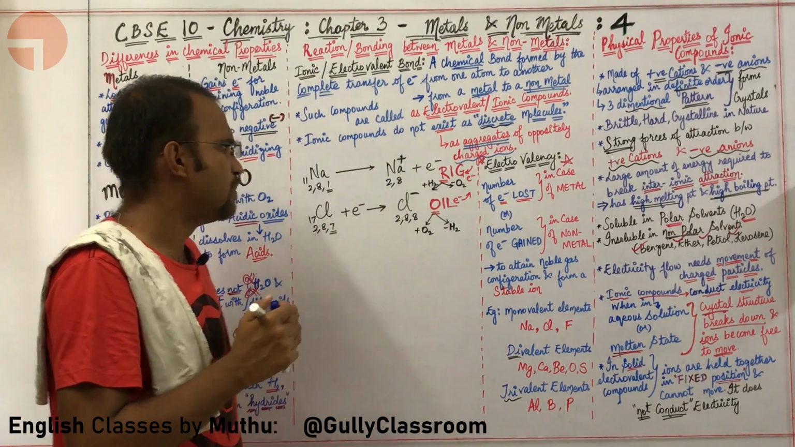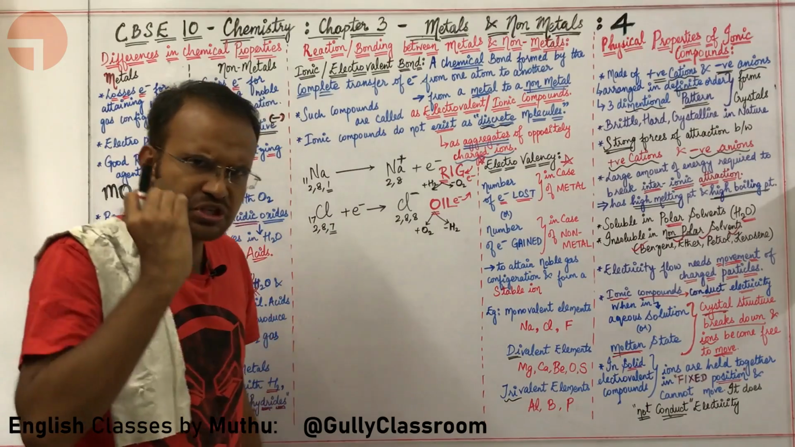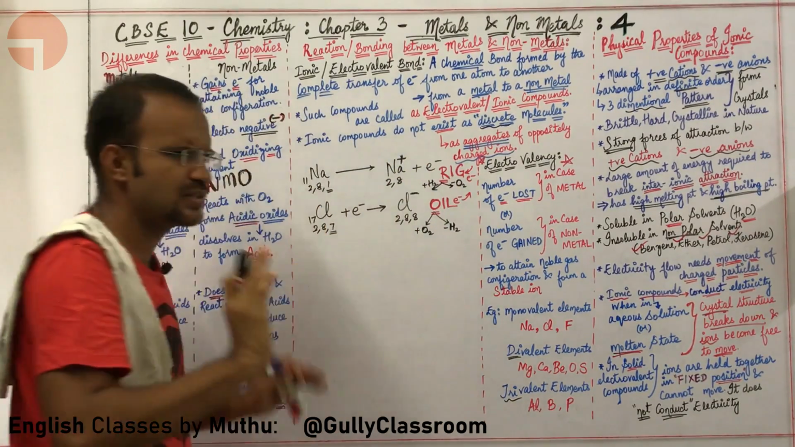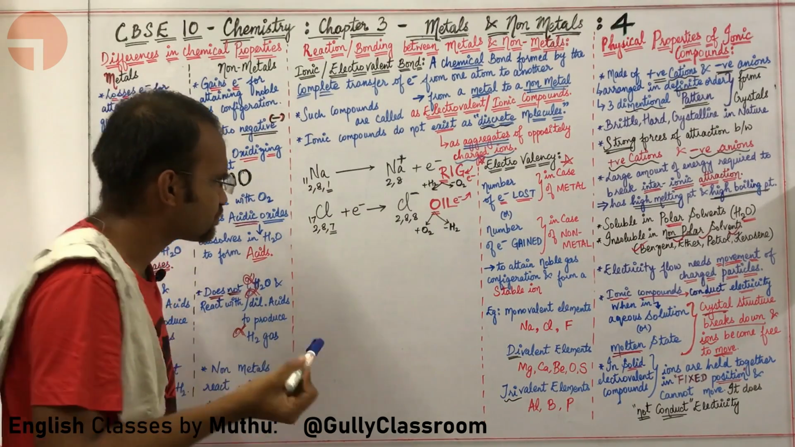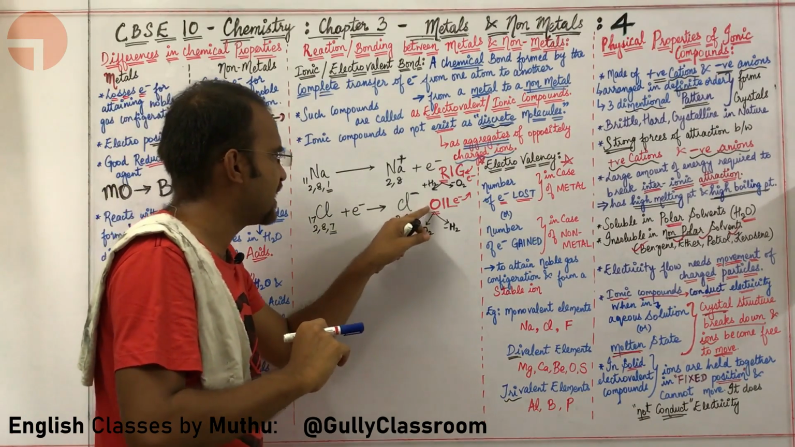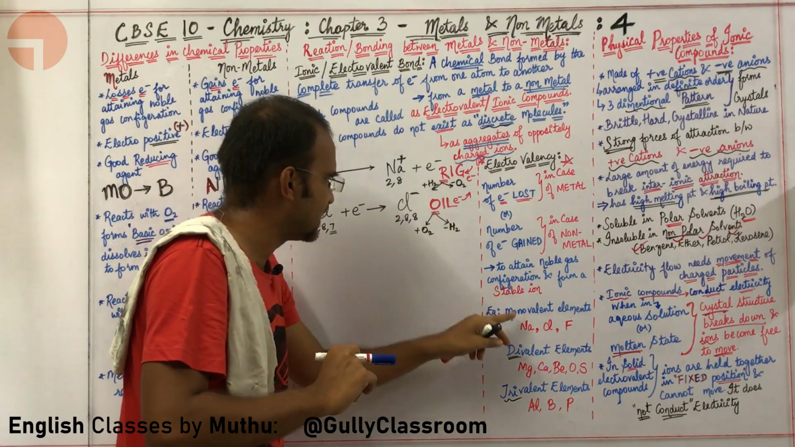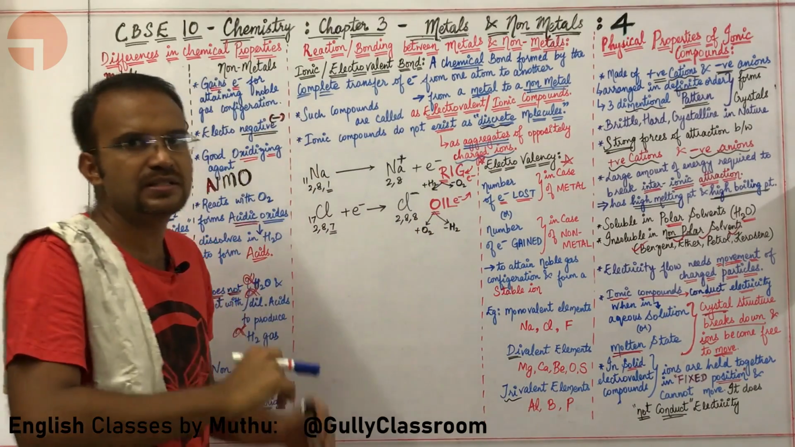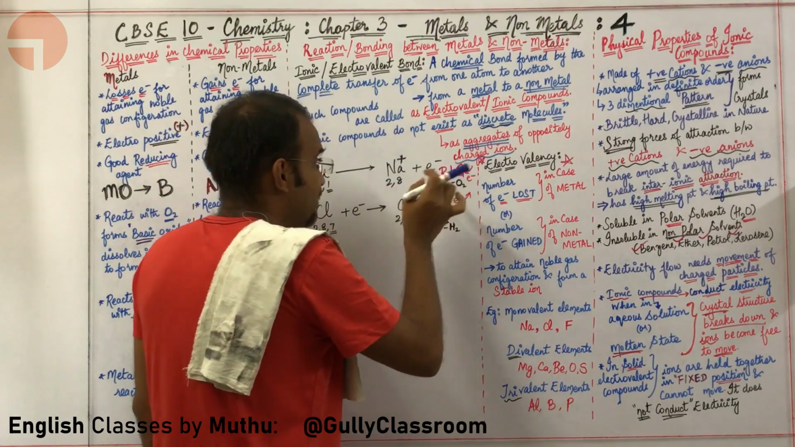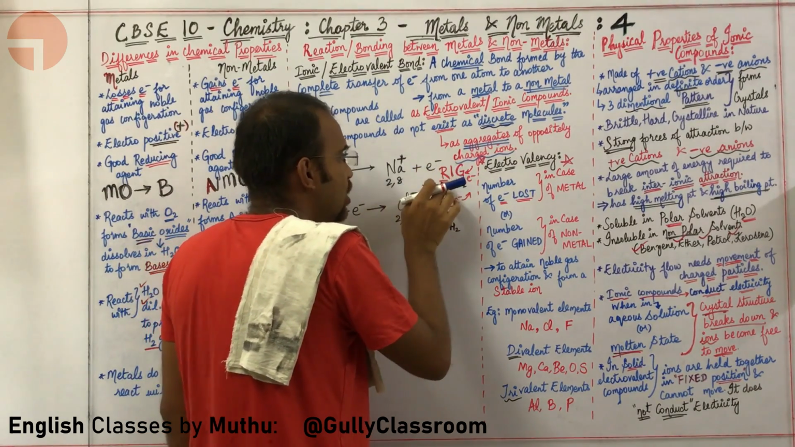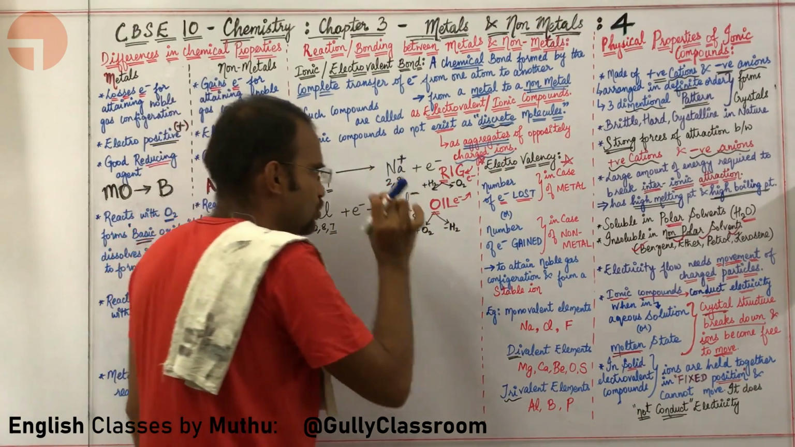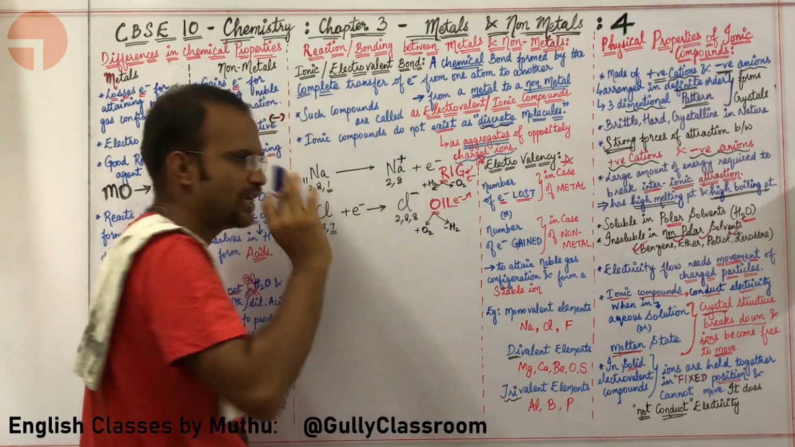That is fine, sir. But how am I supposed to understand that reduction is gain of electrons and oxidation is loss of electrons? The simple idea is, whenever oxidation is happening, whenever oxygen is being added or hydrogen is being taken away, there is loss of electrons. Hence, oxidation is loss of electrons. Once more, in reduction, whenever hydrogen is being added or oxygen is being removed, there is a gain of electrons. So, reduction is gain of electrons.